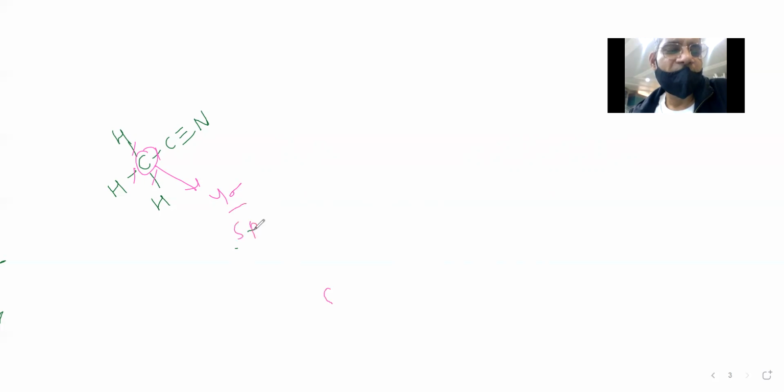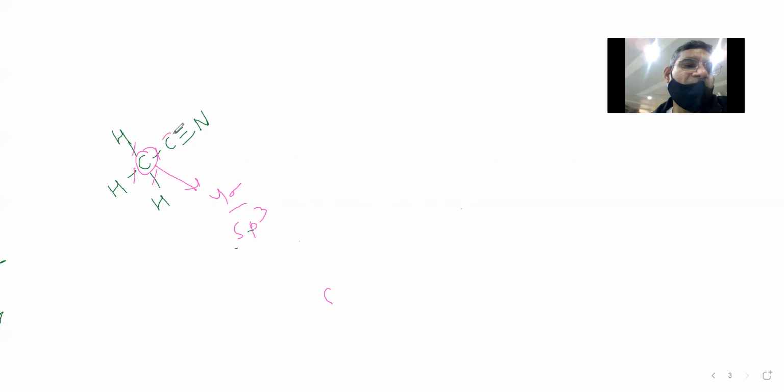See here, how many sigma bonds are there? 1, 2, 3, 4. This carbon is having 4 sigma bonds. Since this carbon is having 4 sigma bonds, hybridization will be sp3.